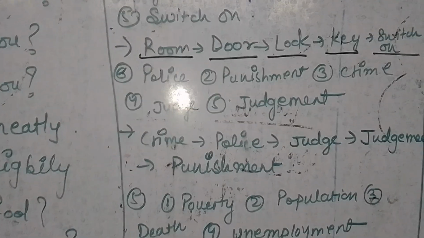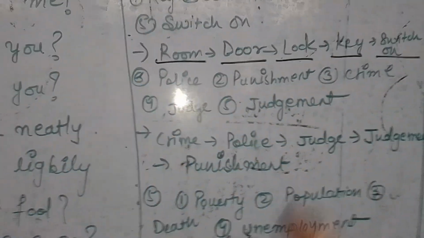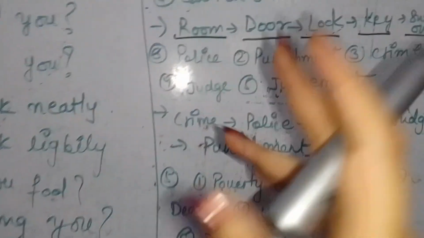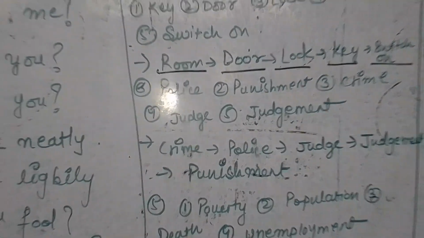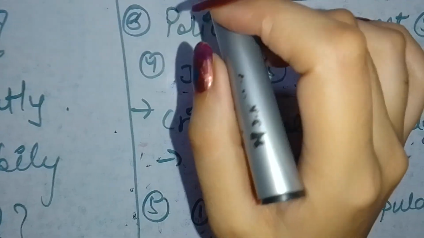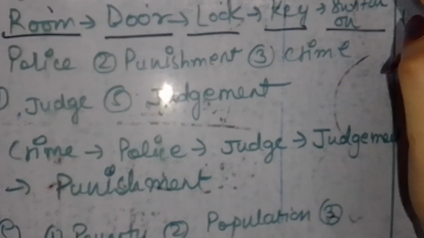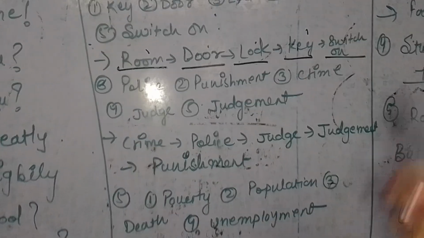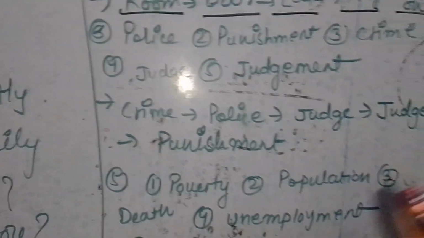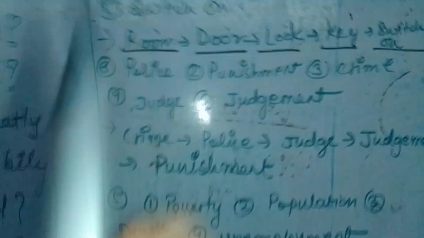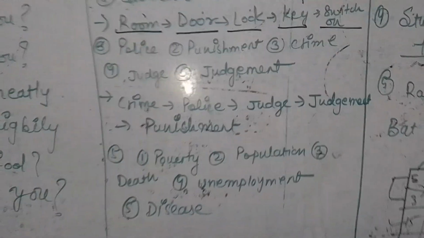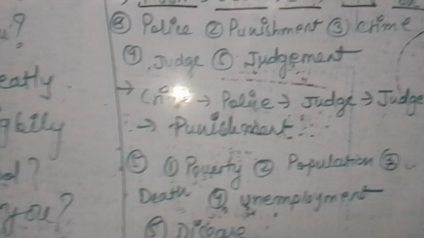your room, your lights are switched on, right? You can also reverse it and say that first it will be door, second lock, third key, fourth switch on and fifth room. You can rearrange these words according to your understanding, according to your possible outcomes. The answer will be correct in both cases.